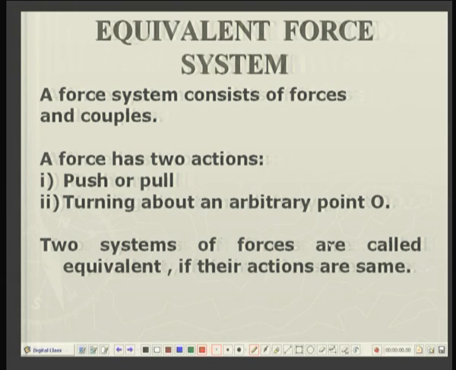So, after having discussed the basic laws of mechanics and understood the role of force, now let us see how we can analyze various types of forces, maybe replace them with simpler forces or some other quantities of mechanics. So, first we will consider the equivalent force system.